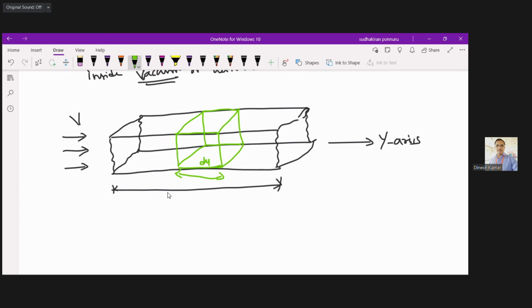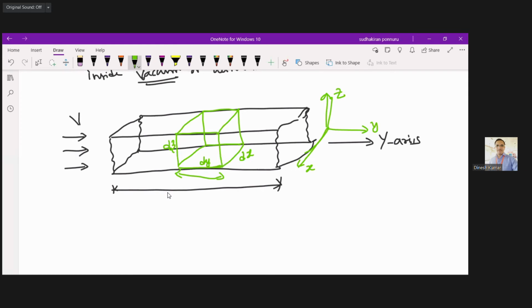So this is dy, and we know the coordinate system: this is the y-axis, this is the x-axis, and height is the z-axis. The inclined line will become dx, and the height is dz. So dx dy dz.